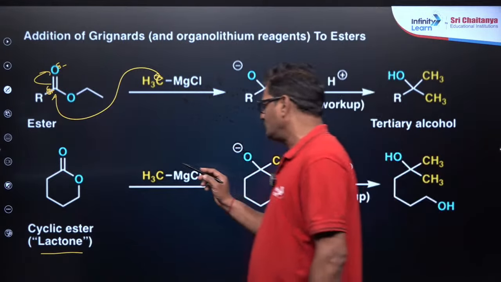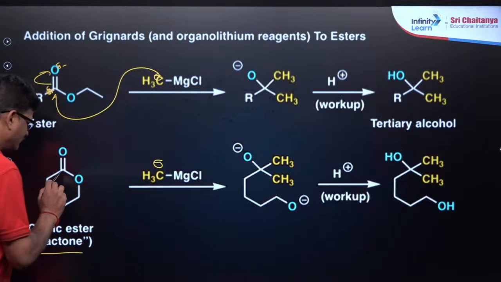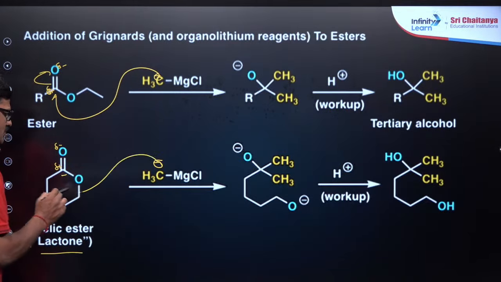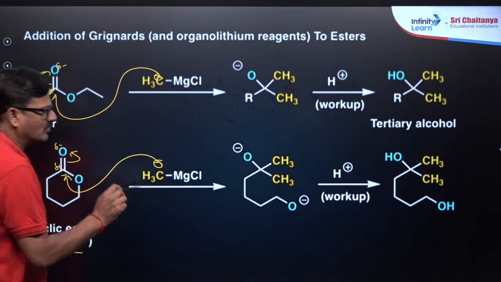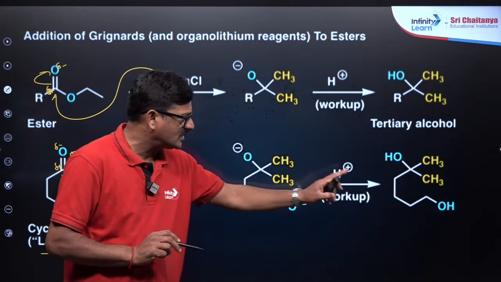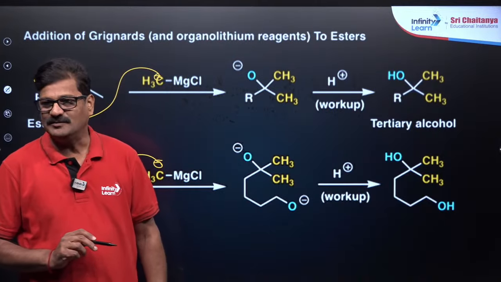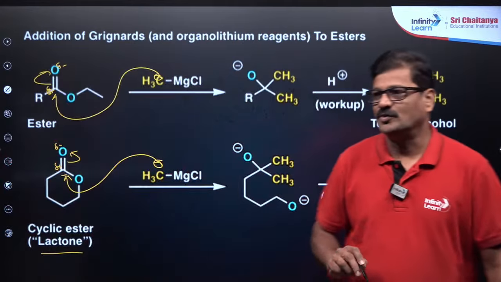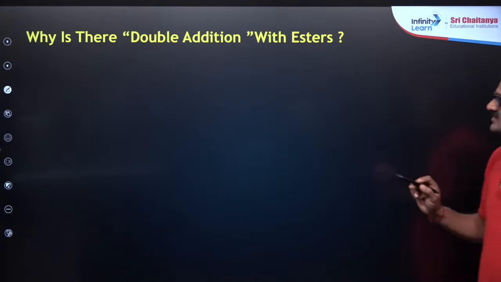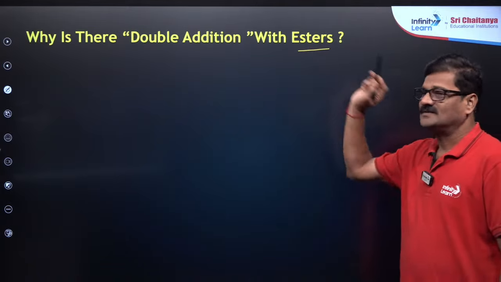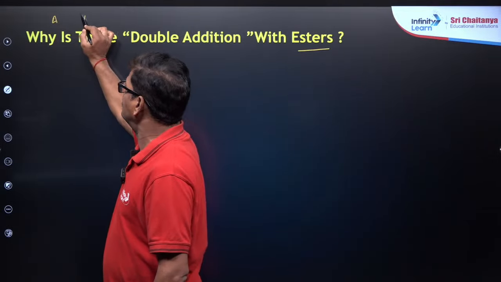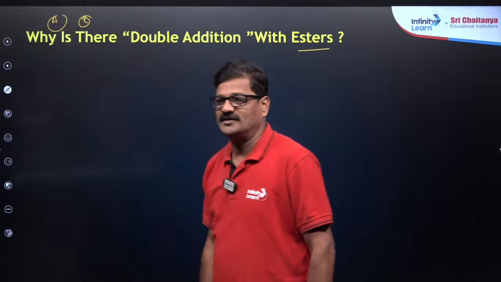So in these lactones, again you see CH3 minus with a partially negative charge, and this carbon is partially positive, and it is going to react here, so that the ester linkage is going to be broken, giving rise to a diol on workup. Right? Children, any doubt? Any doubt? You want me to write the mechanism for this also? I am writing. And also, why is there a double addition with esters? That is a noteworthy point. In the NEET examination, assertion and reasoning type questions are very important here.